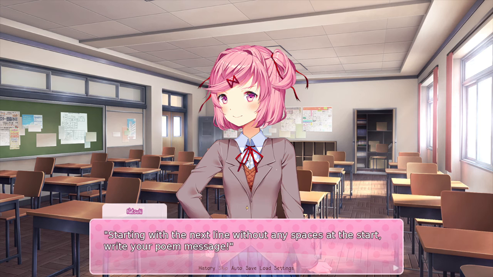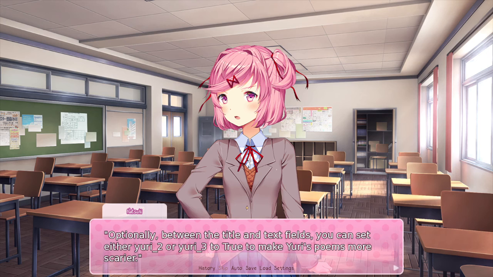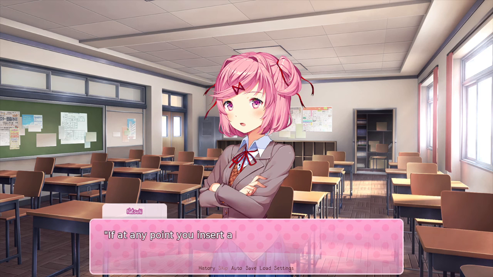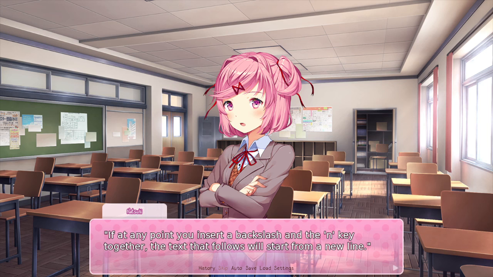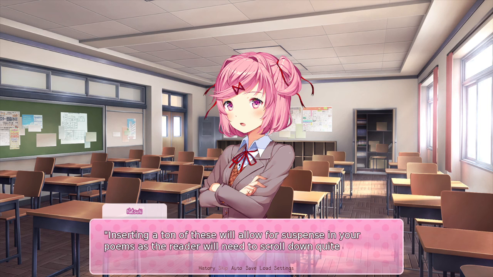Alternatively, copy an existing poem and just change everything. Optionally, between the title and text fields, you can set either Yuri 2 or Yuri 3 to true to make Yuri's poems more scarier. You don't need more and scarier together. Here's a quick tip. If at any point you insert a backslash and the N key together, the text that follows will start from a new line.